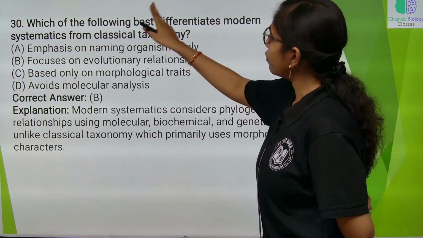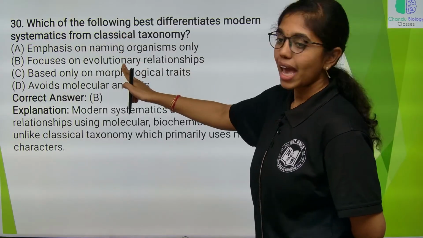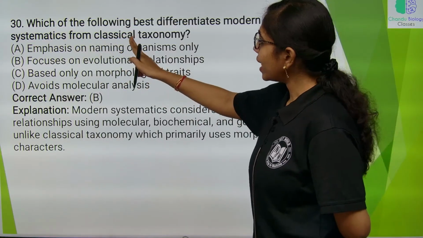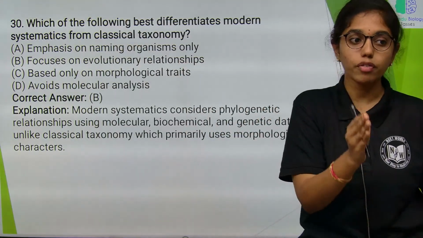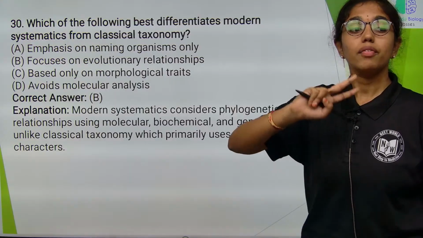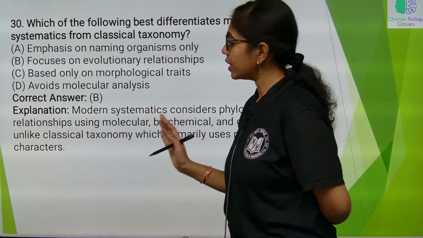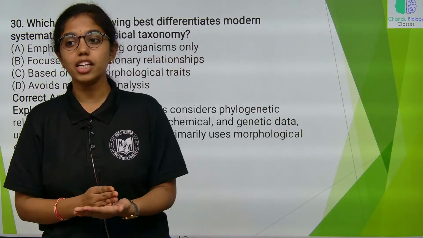So, the best differentiation between modern and classical taxonomy is evolutionary relationships, whereas in classical taxonomy only morphological attributes are highlighted, in modern taxonomy we are also considering the evolutionary relationships. Okay. So, with this we have completed the second chapter.